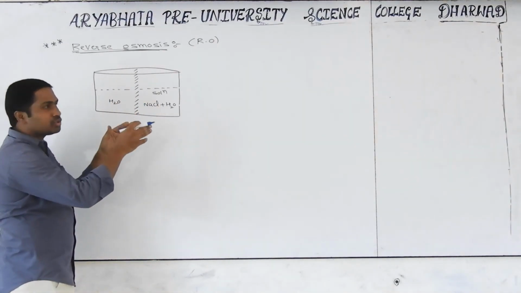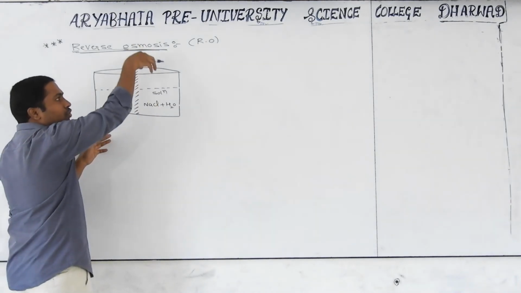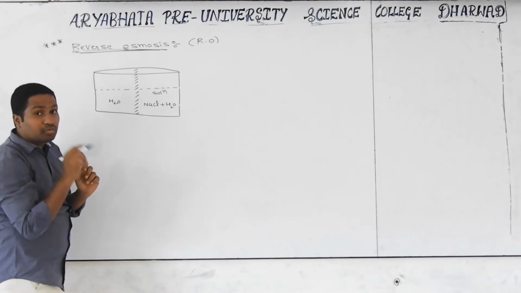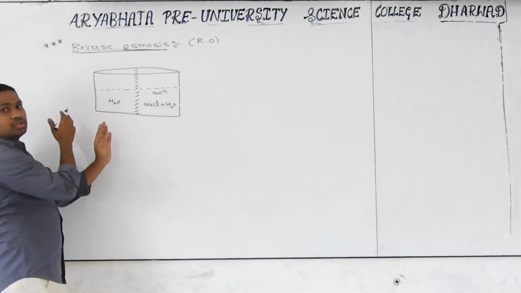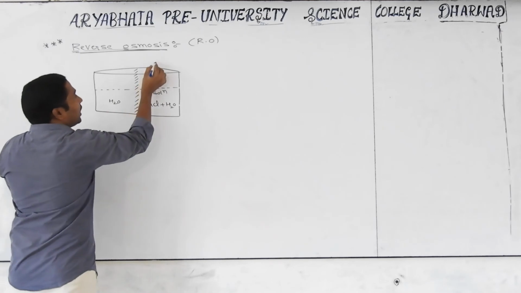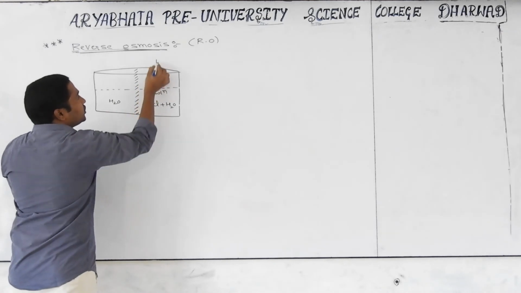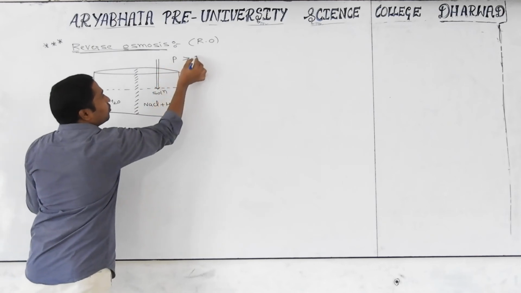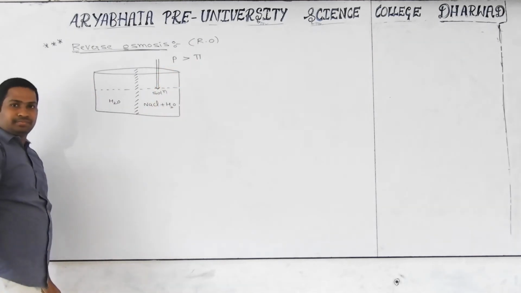To stop osmosis, what has to be done here? We have to apply some pressure, then this inflow will stop. But what do we want to do? Reverse osmosis. Means the pressure you apply on the surface of the solution should be more than the osmotic pressure.